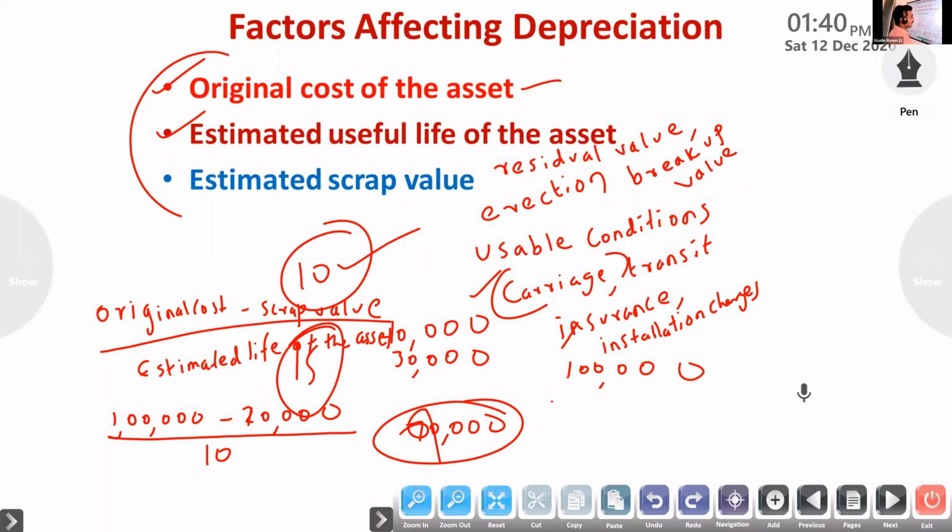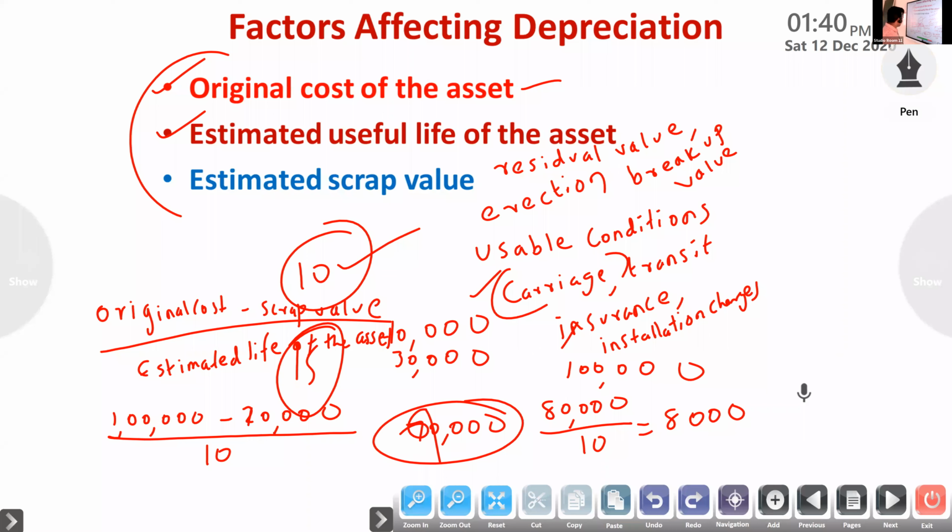Original cost 1 lakh. Why are we deducting the scrap value? To find the accurate loss. This is a loss only to find out.